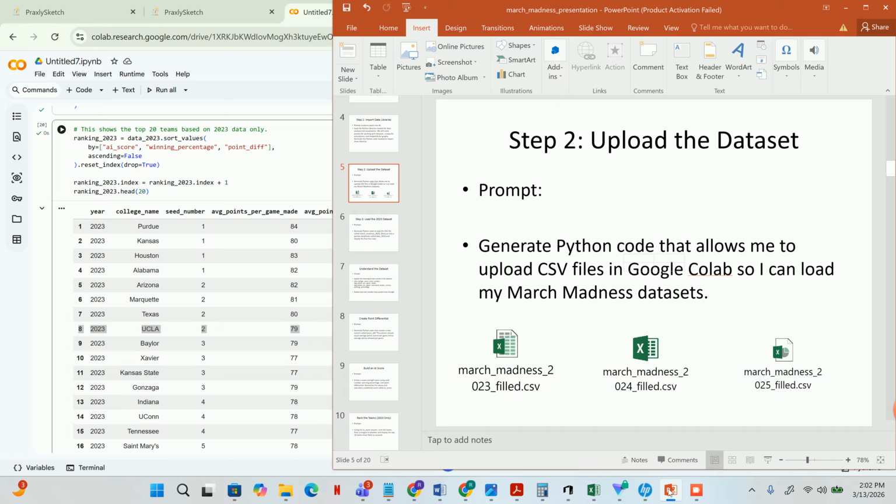In this activity, you'll be using Google Colab and generative AI to analyze basketball data. Instead of writing complicated code yourself, you will use AI prompts to help generate the analysis for you. Think of it like having a data scientist assistant that helps you interpret sports statistics.